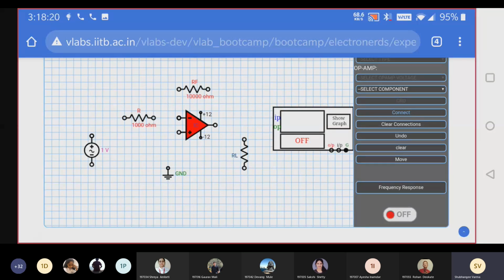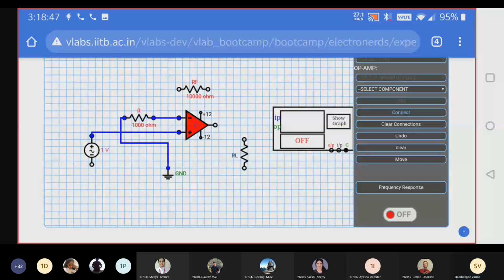The only change is we have to apply the input to the non-inverting terminal, and the inverting terminal should be grounded through a resistor. Okay. So see, I have connected the supply to the non-inverting terminal, and the inverting terminal is grounded through resistor R. See, and then connect the feedback resistor.